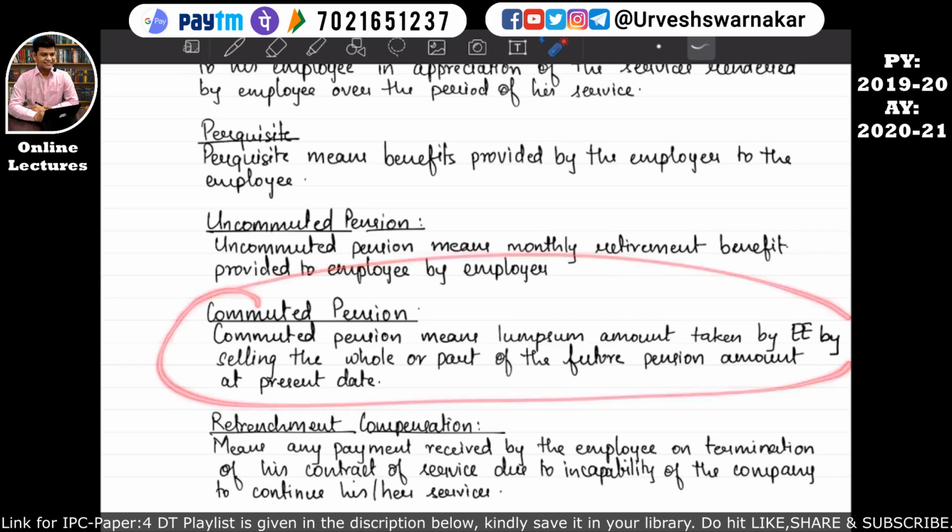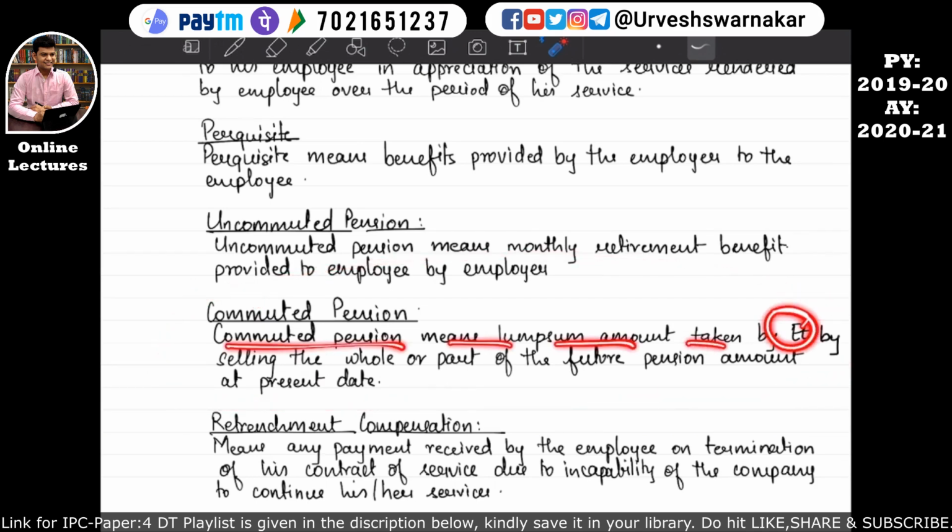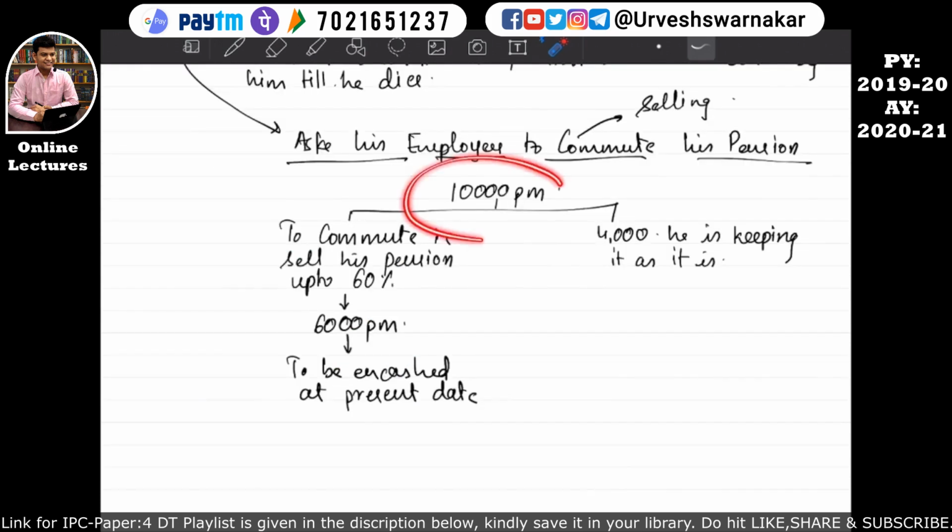Okay, commuted pension means lump sum amount taken by the employee by selling the whole or part. So what we have studied, 60%, right? 60% was part selling of the pension. Okay, but there is a possibility that Mr. A can sell his 100%, that is the whole uncommuted pension. That means in our example over here, he will sell this entire 10,000. Okay, and there will be no uncommuted portion. So that is also allowed.